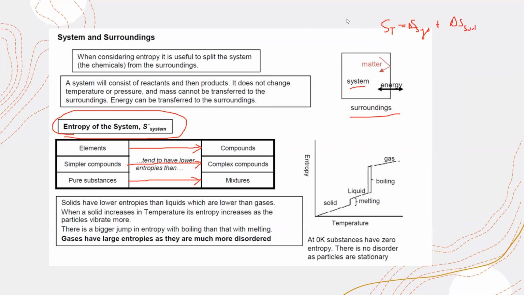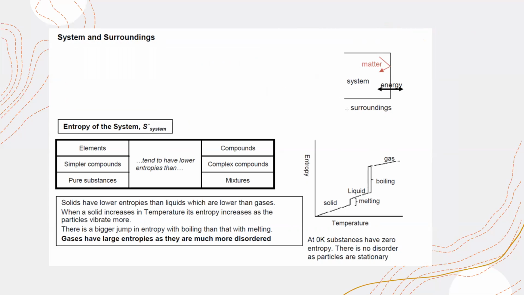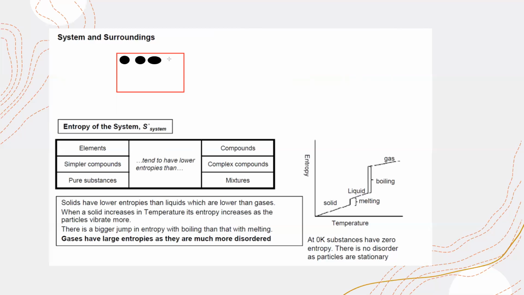And if we sketch a graph for entropy and the change in state, the disorder in the system refers to entropy. For example, you have a solid. In a solid, the particles have a regular arrangement, tightly packed together.